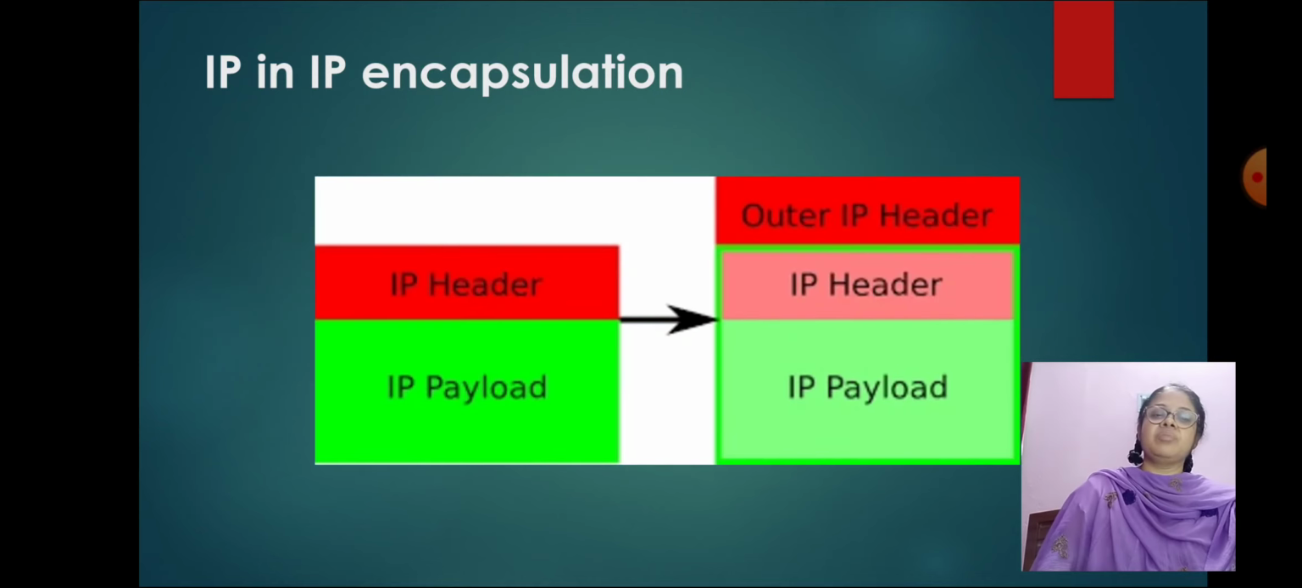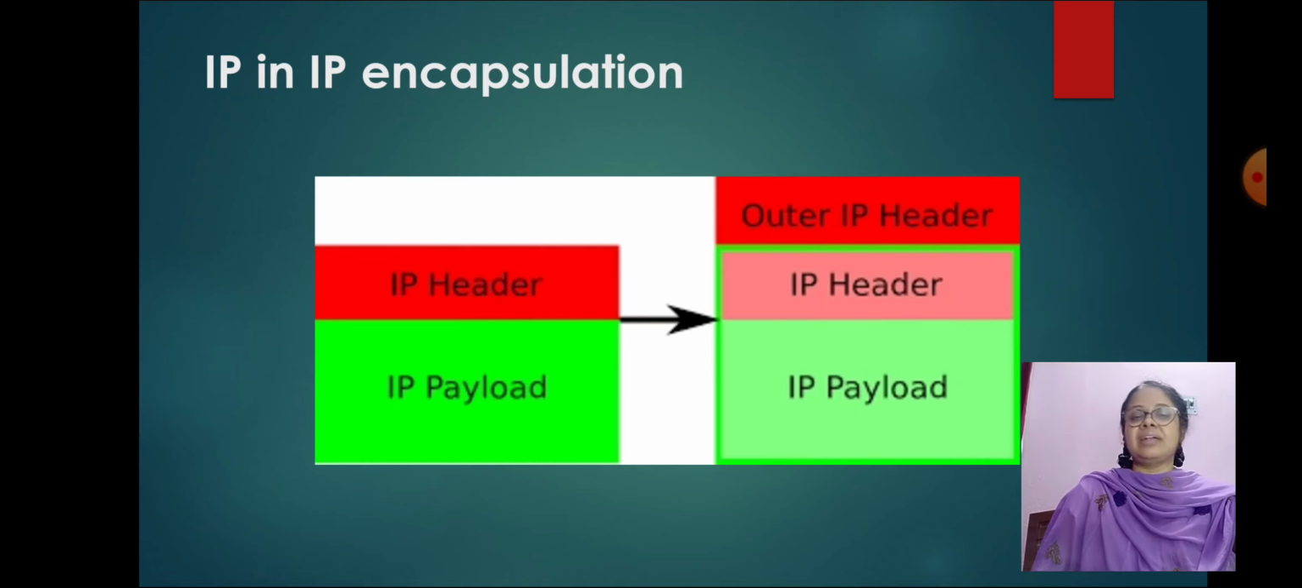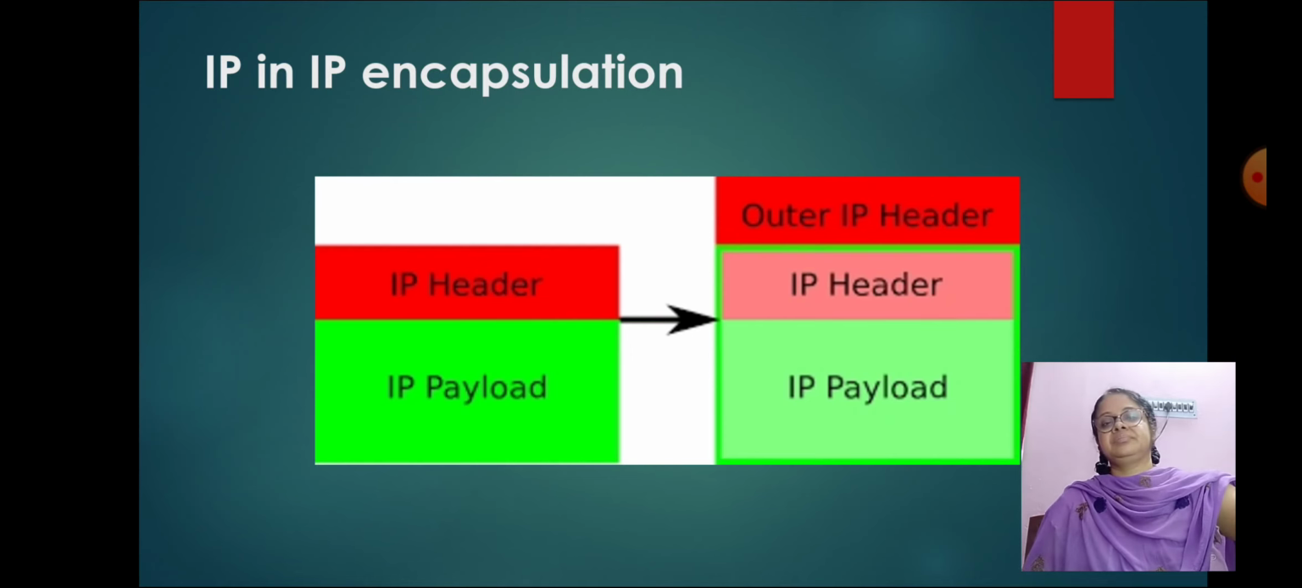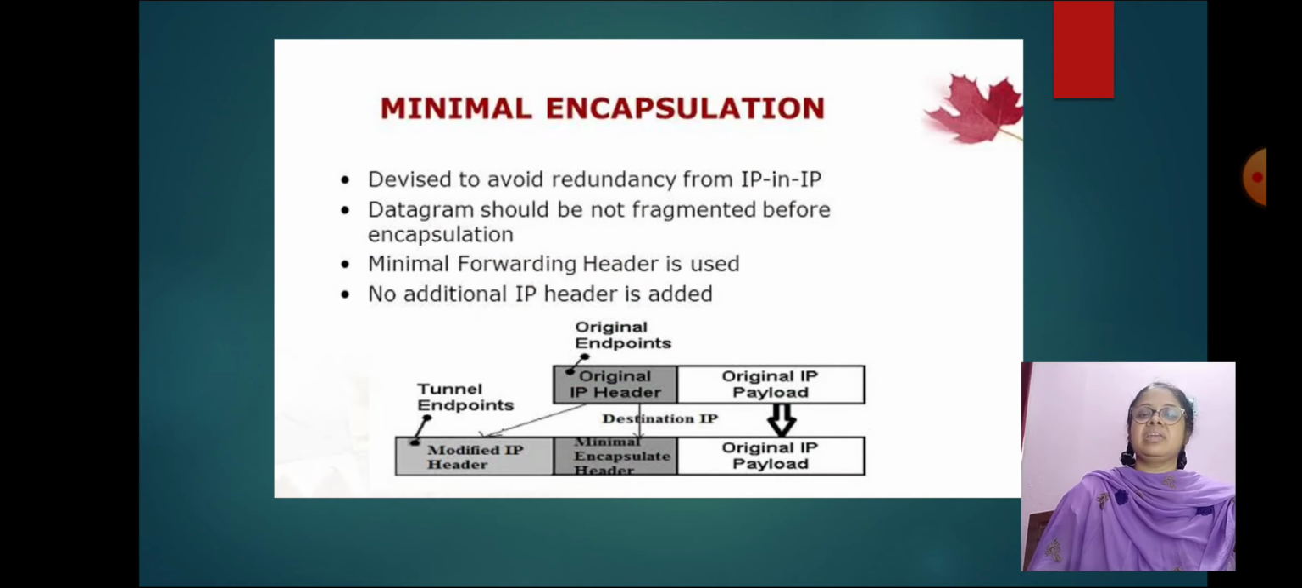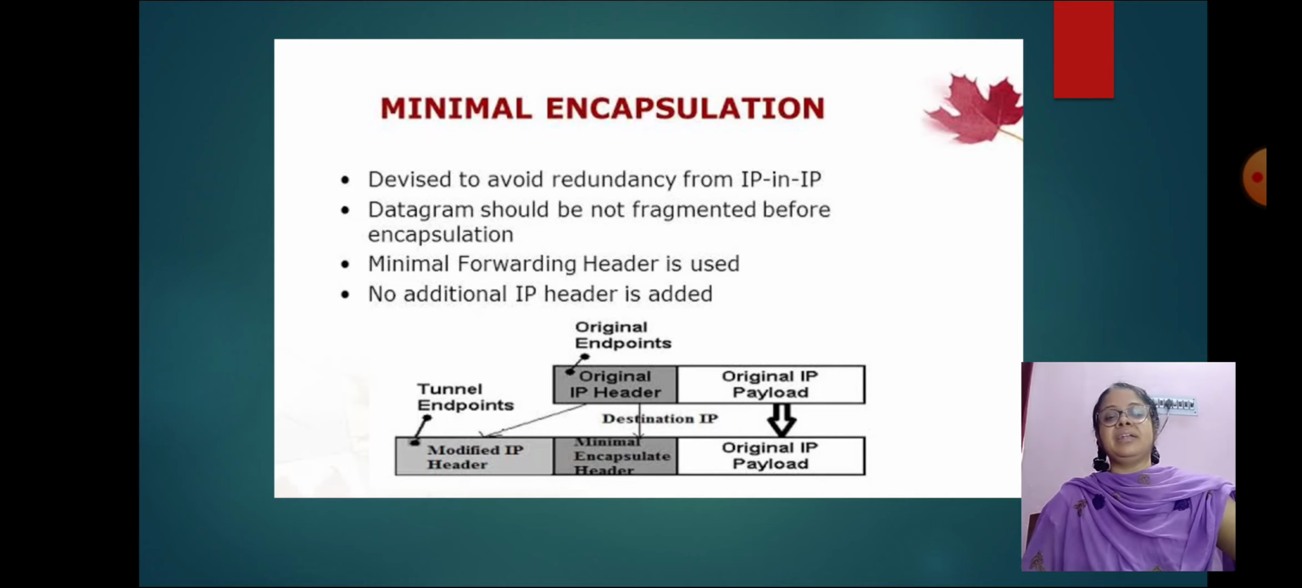This is the diagram of IP-in-IP encapsulation. The outer IP header is attached. Minimal encapsulation is devised to avoid redundancy from IP-in-IP. The datagram should not be fragmented before encapsulation. A minimal forwarding header is required. No additional IP header is added.